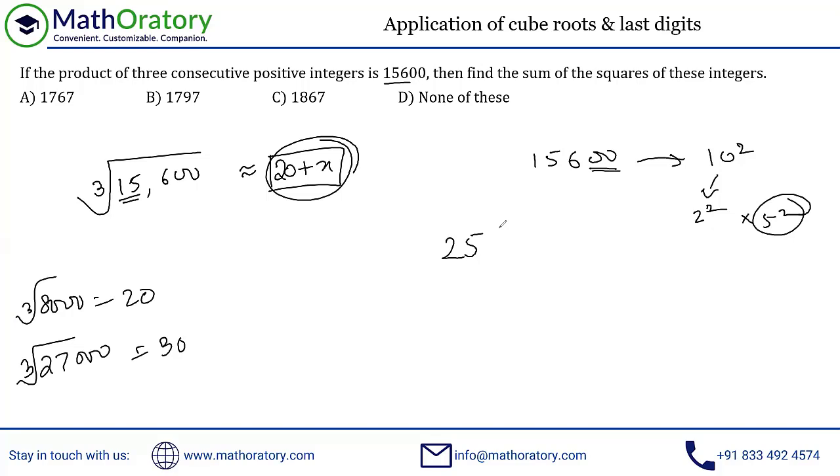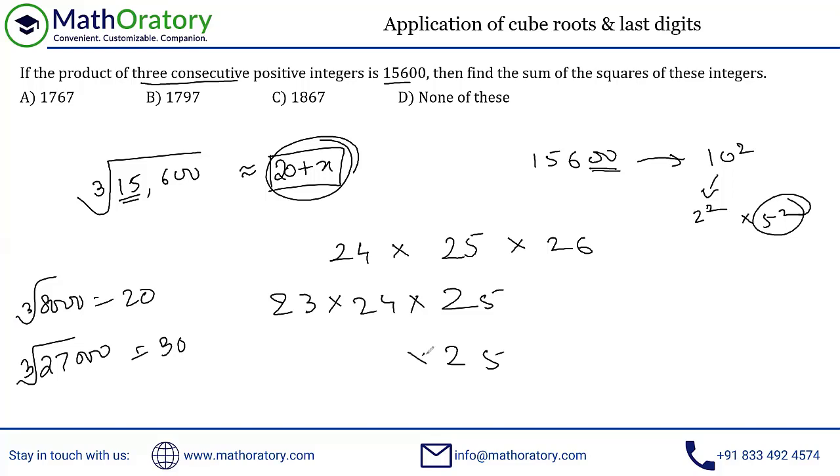One part being the cube root of it, and the second part being observing that the number is ending with a couple of zeros. So what are the possibilities? Since there are three consecutive positive integers, it could be something like 24 into 25 into 26. It could be 23 into 24 into 25. And it could be 25 into 26 into 27. These are the three possibilities that we have.